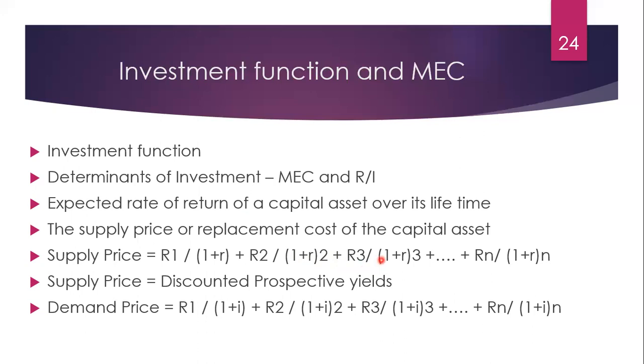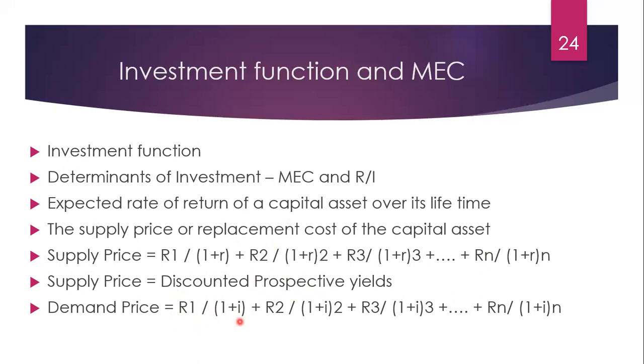For whatever other years, remaining years of life of capital asset, for third year R3 we will use, raised to 3, plus dash, that is the remaining years till nth year, which is the last year of life of capital asset. So supply price, when we are calculating, we are using, where it is discounted prospective yields actually. So we are using MEC as our rate of discount.